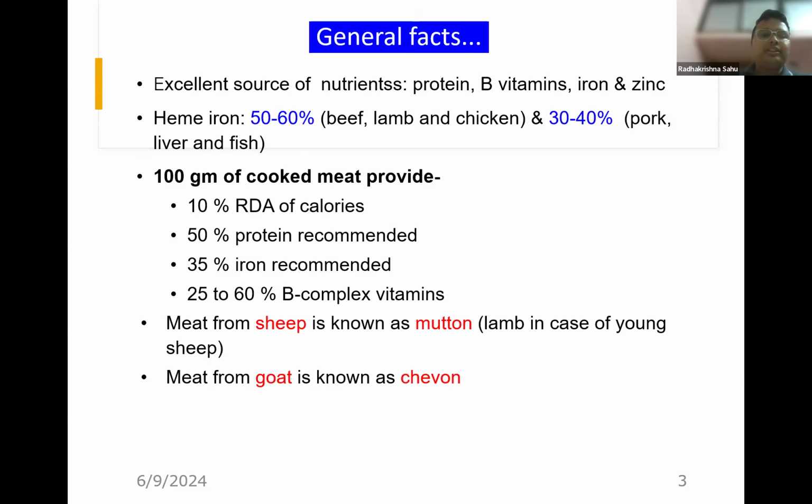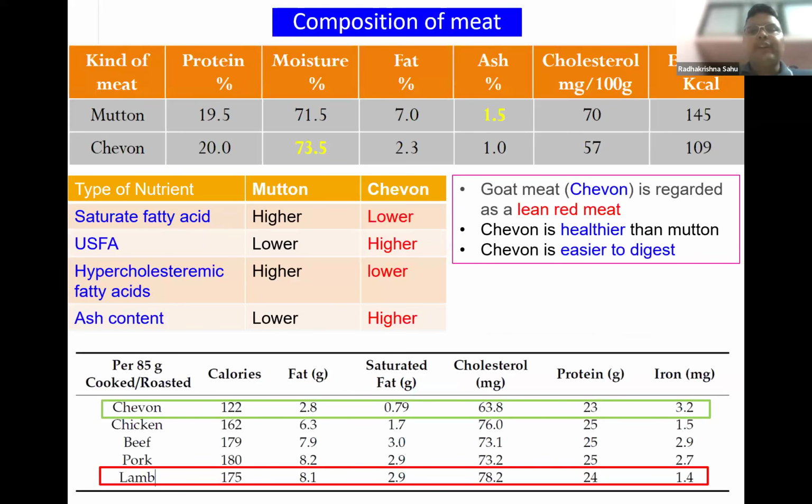As I told earlier, meat from sheep is known as mutton, but in India, meat from goat is popularly known as mutton. Specifically, meat from young sheep is referred to as lamb, and meat from goat is known as chevon. If we compare meat from sheep and goat side by side, we can see one thing very clearly. Meat from chevon has a very low content of fat, 2.3% as compared to mutton.